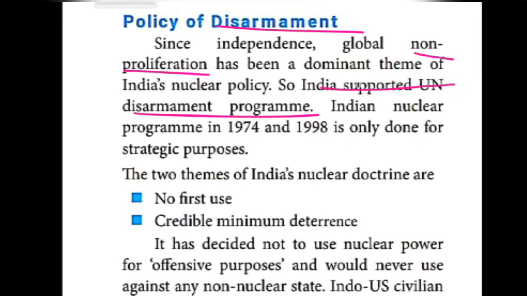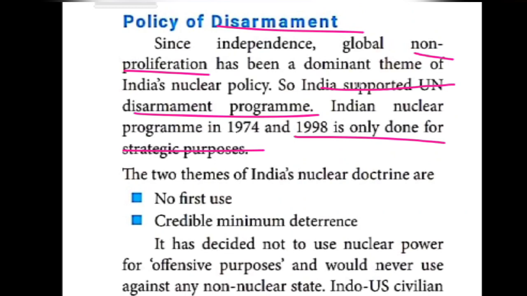India conducted nuclear tests in two years, 1974 as well as 1998, only for strategic purposes. What is strategic in the sense? The meaning is military purposes.